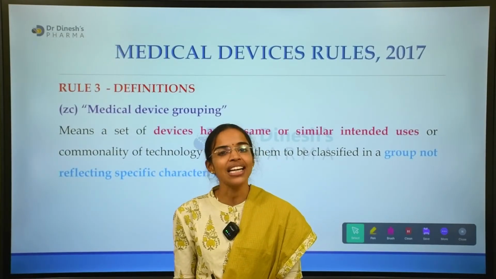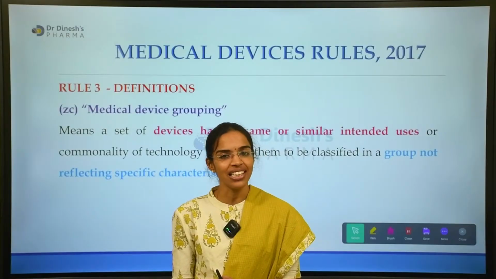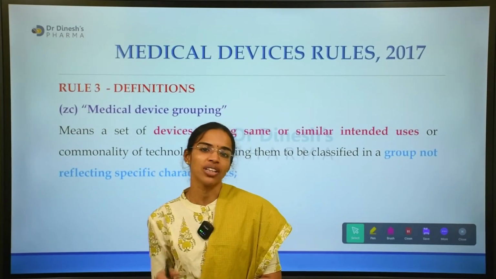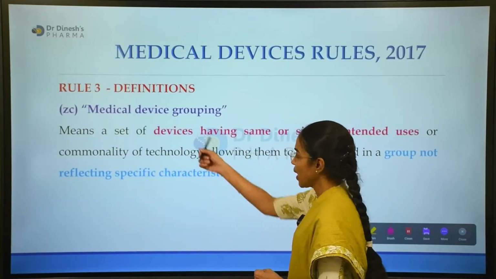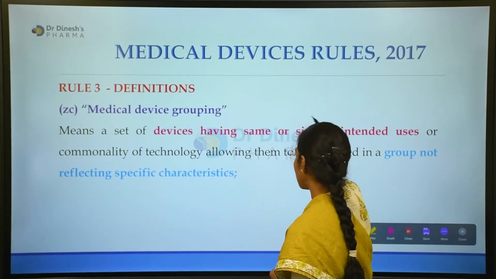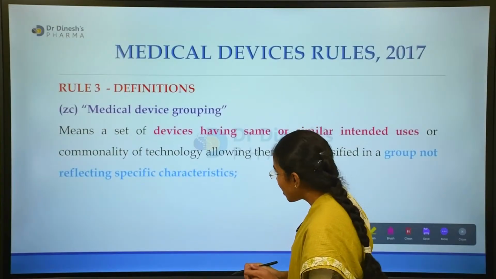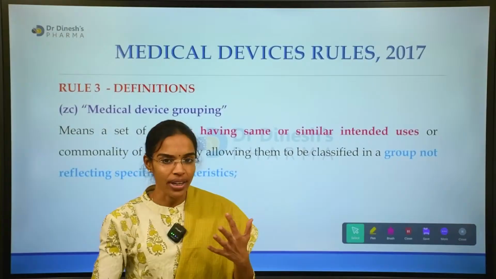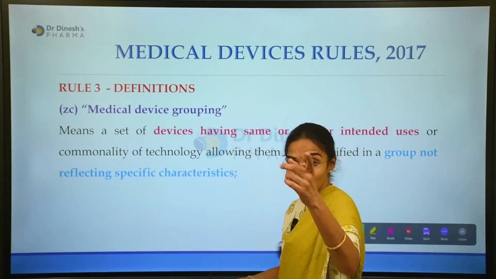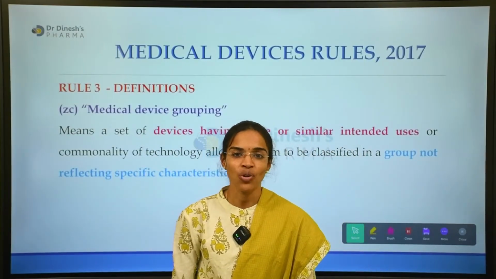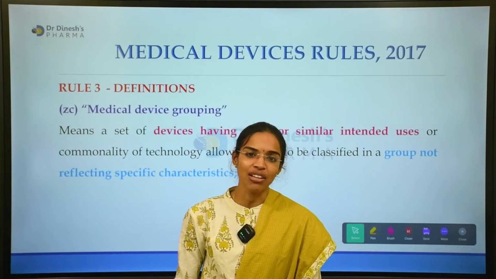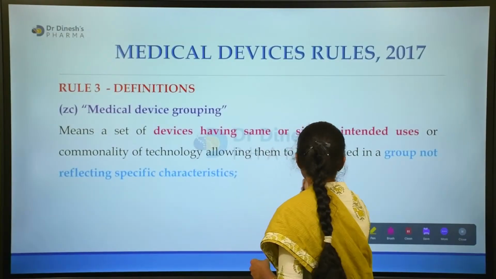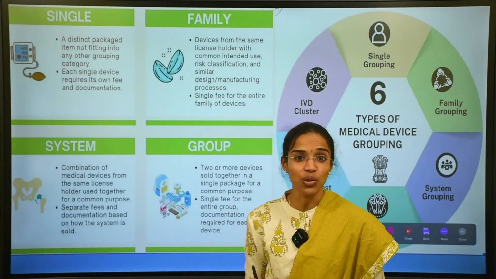There are so many criteria for categorizing or grouping medical devices. What are they? We will go through them. Medical device grouping is nothing but grouping devices having the same or similar intended use or a common technology. It does not necessarily reflect a specific characteristic. So we will see what the various groups of medical devices are.